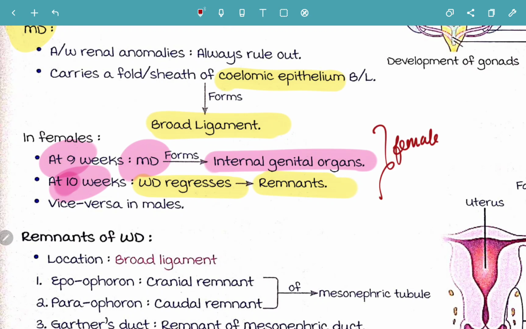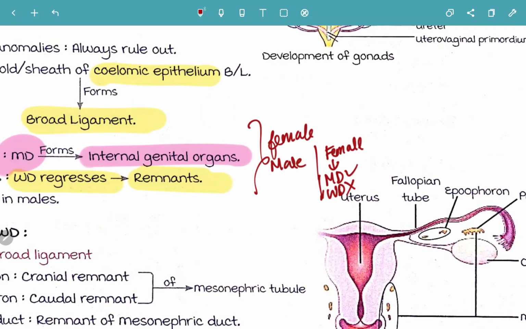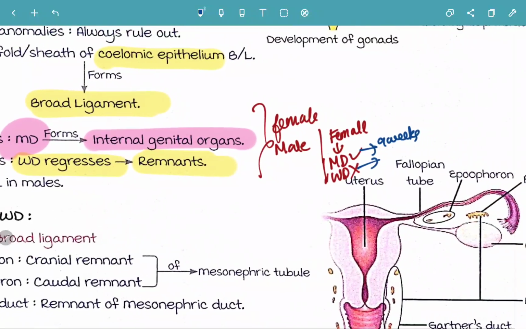So in females, basically what occurs in a fetus: if the sex should be male, what should be the condition, and if it should be female, what should be the condition? If it is a female, then the Mullerian duct should be there, but the Wolffian duct should not be there. It should regress. So the Mullerian duct will be forming around 9 weeks, and the Wolffian duct will regress around 10 weeks.